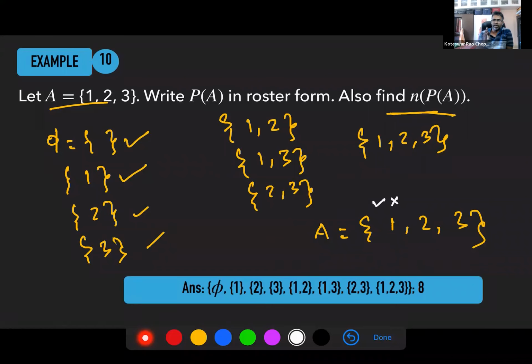In 2 ways. You can either include it or not. Similarly for each element, include it or don't include it. So there are 2 ways here, 2 ways here, 2 ways here. You multiply them, so you get 8 ways of constructing a subset. So your power set will have 8 elements. Are you getting this point? Yes, sir.